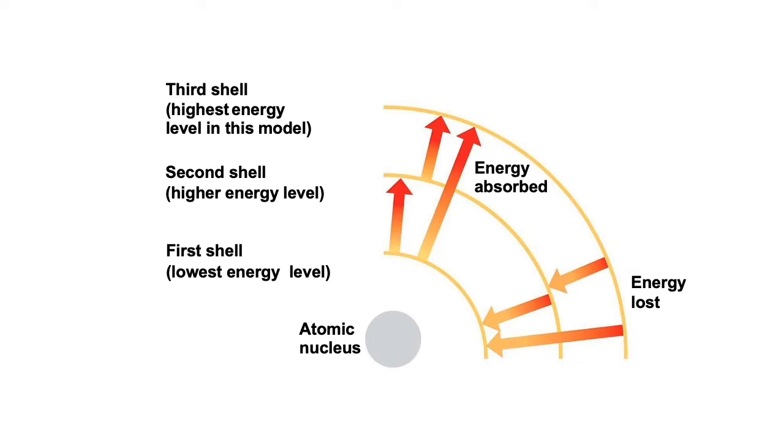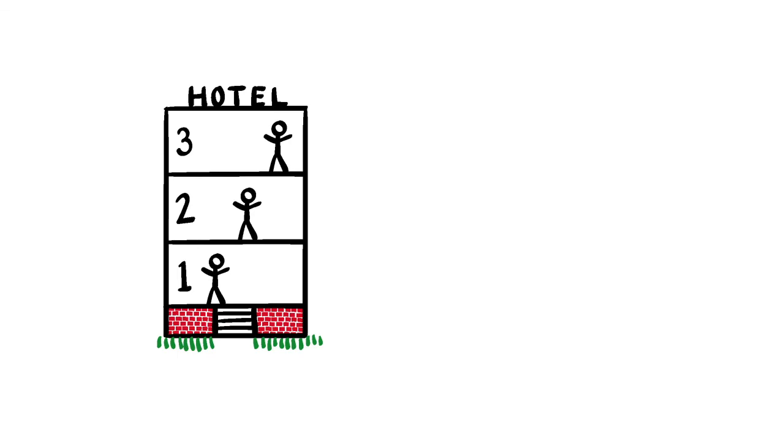But for this particular example that has 3 electron shells, I like to use the analogy of a 3-story building. People on the bottom floor of a 3-story building have the least potential energy due to gravity because they're closest to the ground, right? People on the second floor have a little bit more potential energy due to gravity because they're a little farther from the ground. People on the 3rd floor are going to have the most potential energy due to gravity because they're the farthest from the ground. But people aren't going to be found at floor like 1.5, right? You're either on floor 1, floor 2, or floor 3.